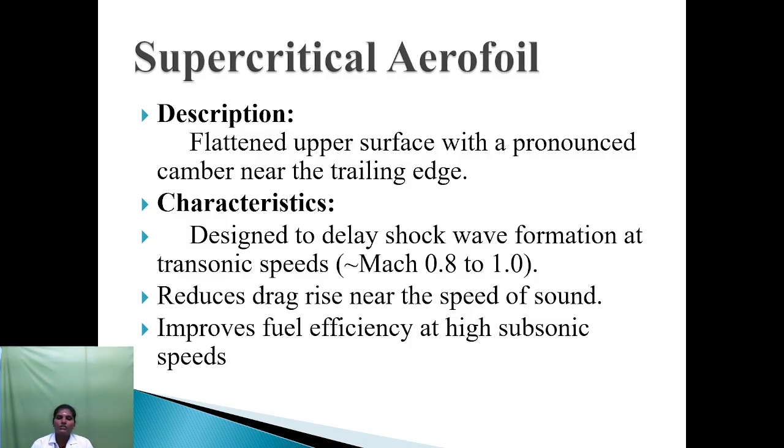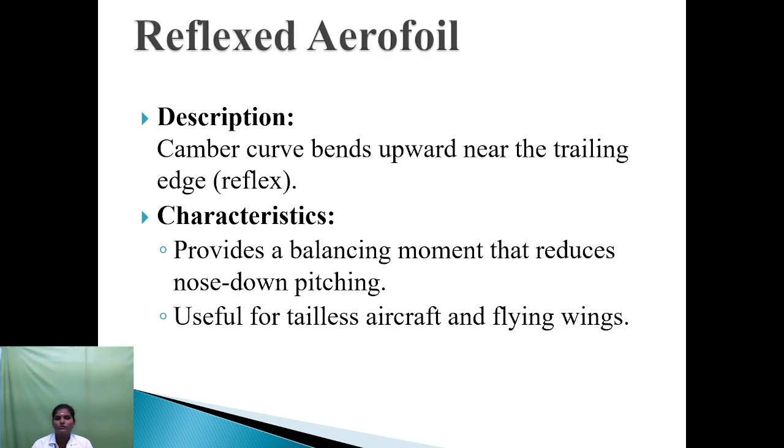Third one is the supercritical airfoil. It has a flattened upper surface with pronounced camber near the trailing edge. It is designed to delay the shock wave formation at transonic speed, like a Mach number of 0.82 to 1. They reduce the drag rise near the speed of sound. It improves the fuel efficiency at high subsonic speed.